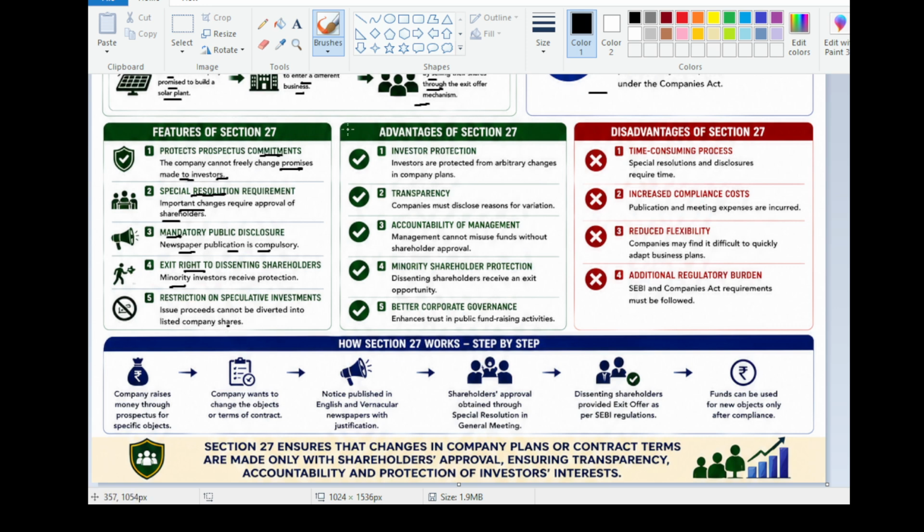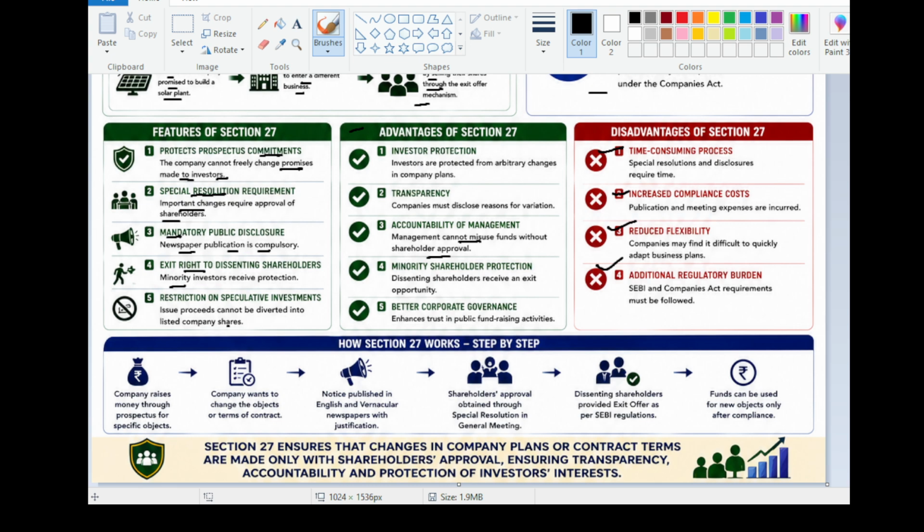Advantages of Section 27: investor protection. Investors are protected from arbitrary changes in the plan. Transparency: companies must disclose reasons for variations. Accountability of management: management cannot misuse funds without shareholders' approval. Minority shareholder protection and better corporate governance. Disadvantages of this section are that it is time consuming, increases compliance cost, reduces flexibility, and adds regulatory burden.